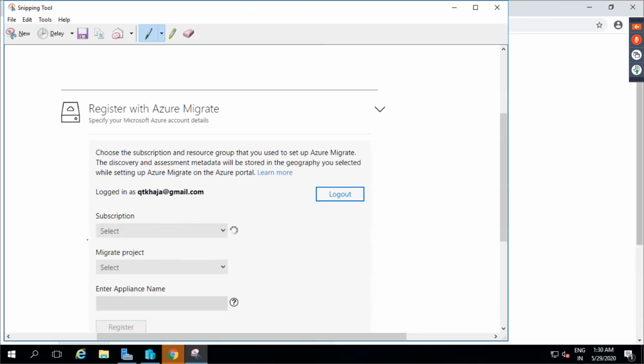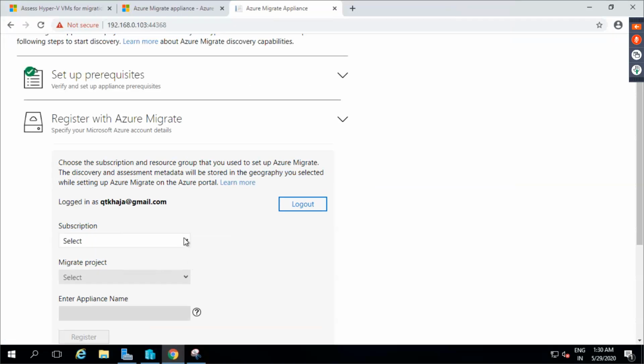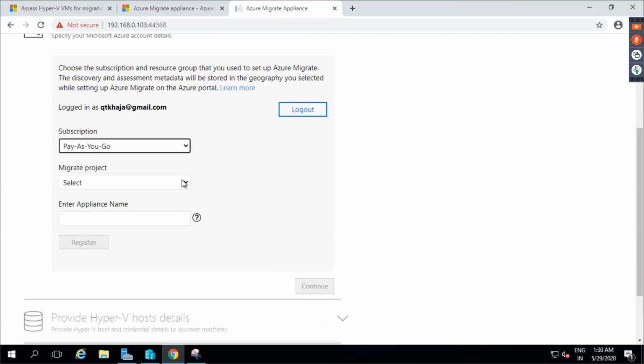Now, basically, as mentioned over here, your projects will be configured. Okay. So I'll select my subscription and then the Azure Migrate project. And what is your appliance name?